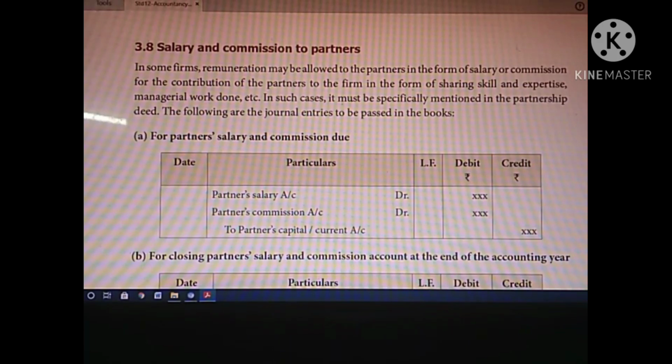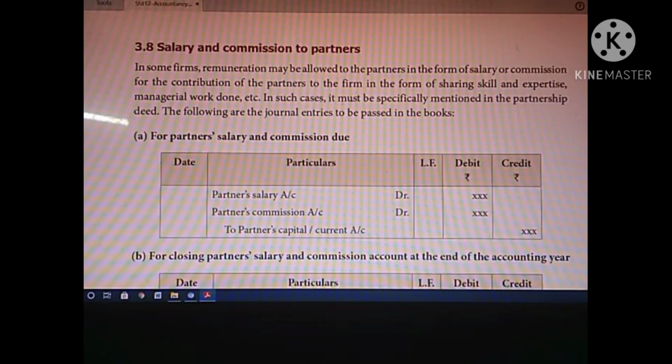In the last video we saw the interest on drawings, and how to calculate it using three methods: the direct method, the product method, and the average period method. Today we are going to learn about salary and commission to partners.